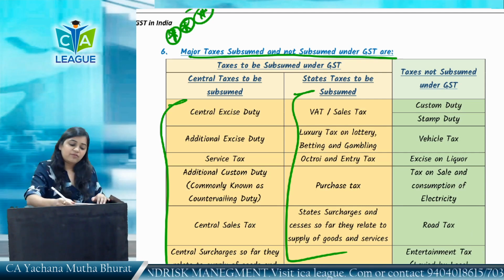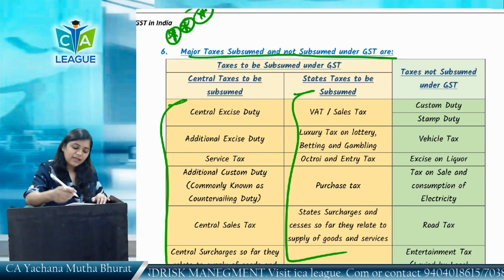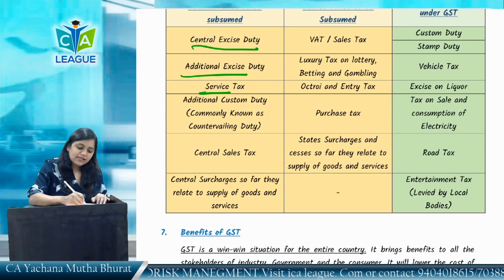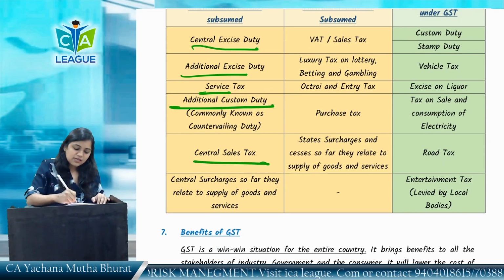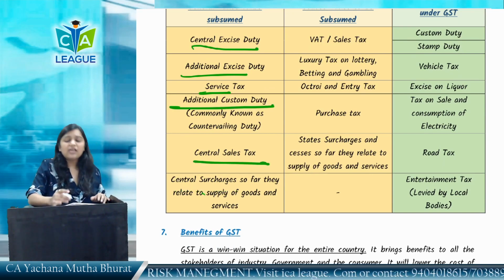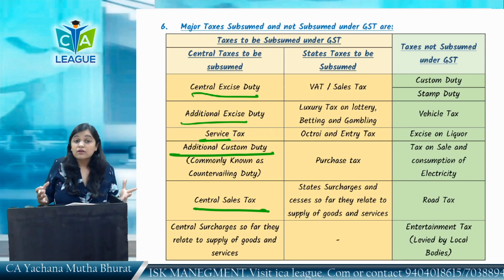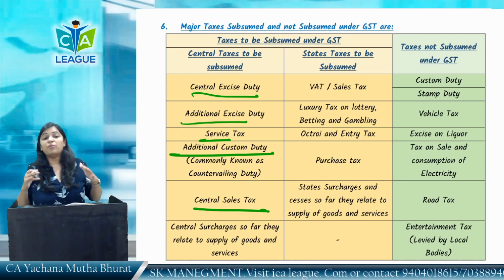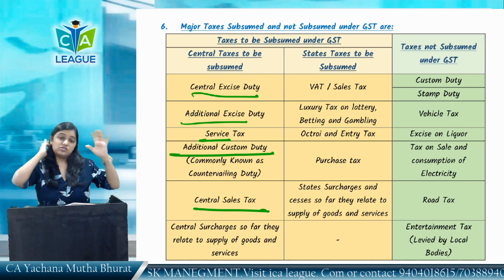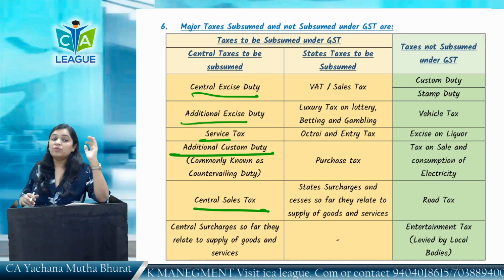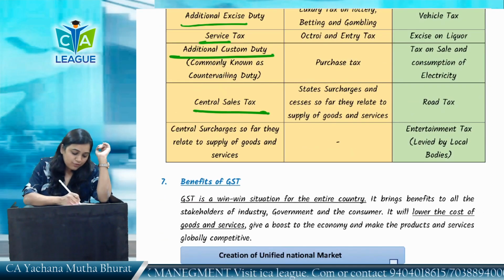At the central level, there were many taxes which have been subsumed, like central excise duty, additional excise duty, service tax, additional custom duty, central sales tax and central surcharges. These were the taxes levied by the central government, which had to go so that GST could come. So some taxes had to go. So these taxes have gone from the central level. So the memory technique for this is